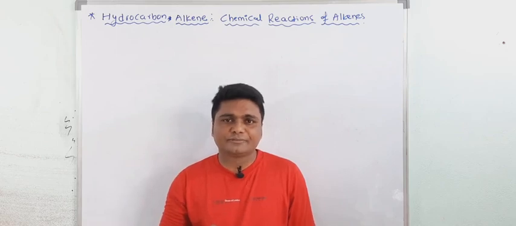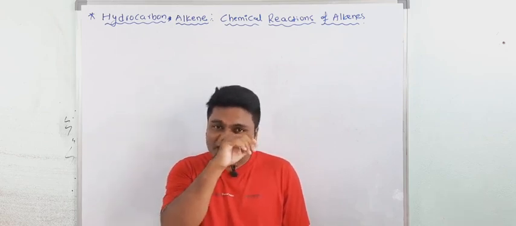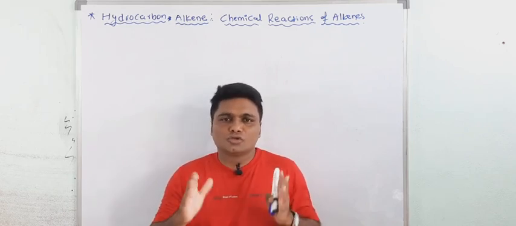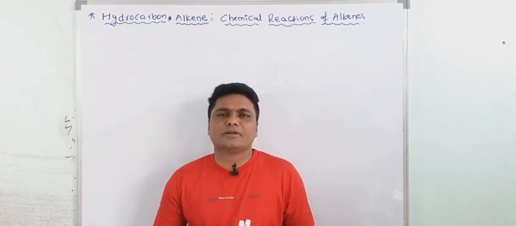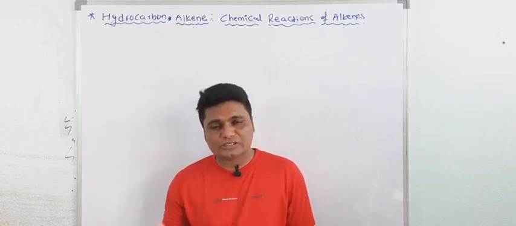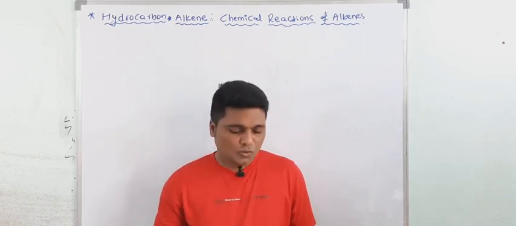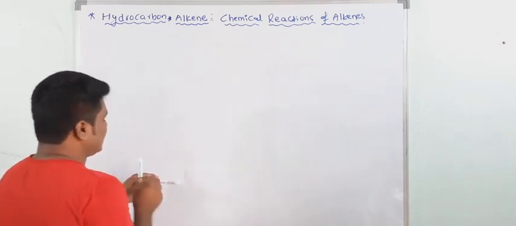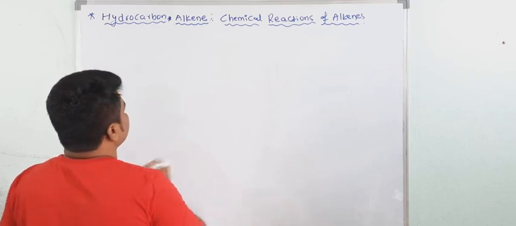Are you getting my point? And some aldehyde part we will also cover. It means this is very important. So if you study these chemical reactions of alkene properly, the further chapters, alkyl halides, alcohols, aldehydes and ketones, are very easy. Okay, let's see here.